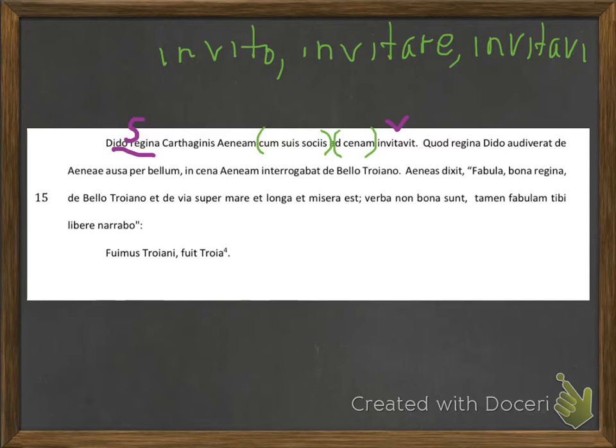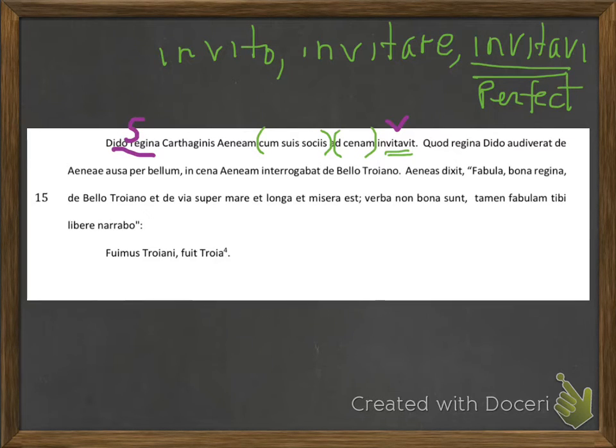Do you notice that these letters, I-N-V-I-T-A-V, are what appear in the verb form invitavit in the sentence? This means that our verb form is in the perfect system, either the perfect, pluperfect, or future perfect tense. The IT tells me which of those tenses it specifically is.